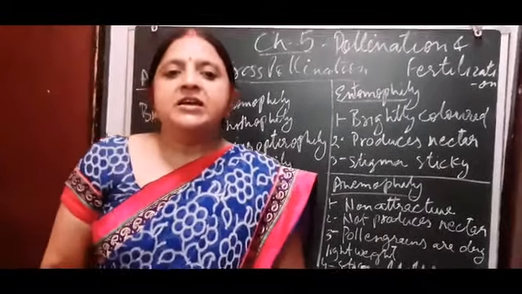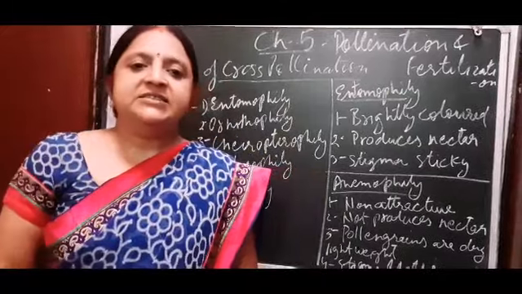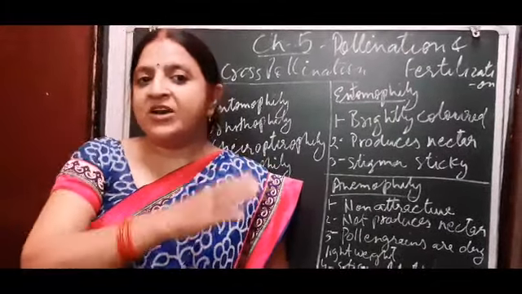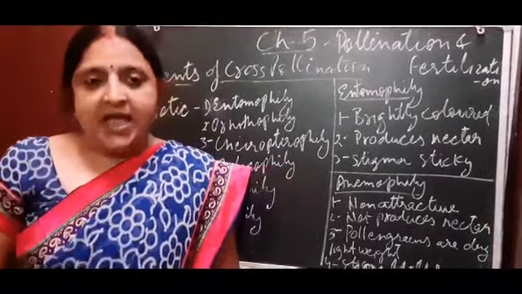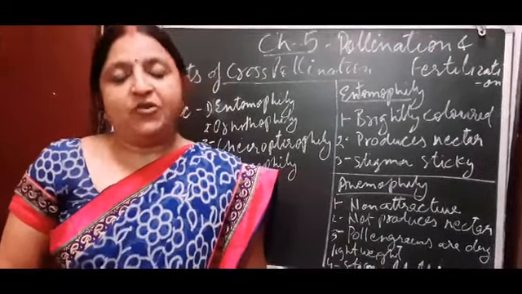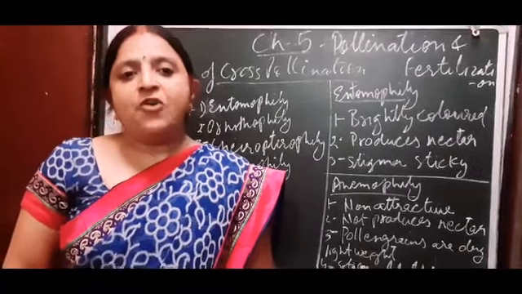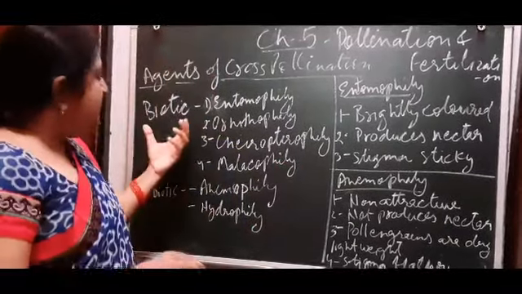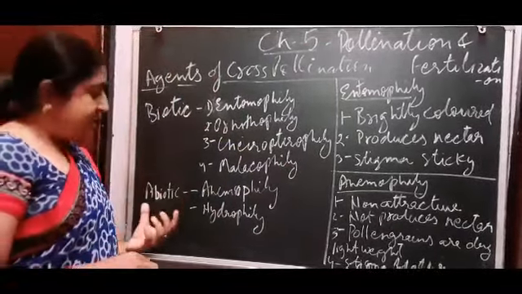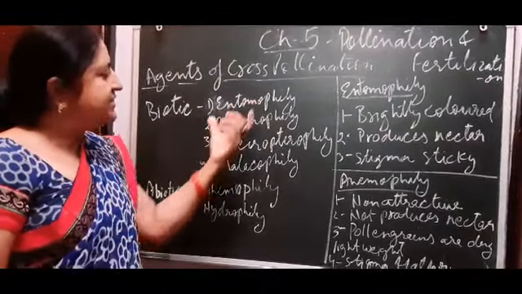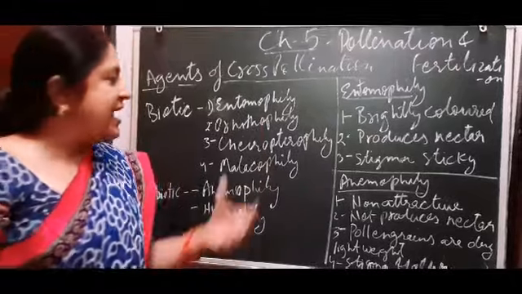Student, we know that cross-pollination needs the transfer of pollen grains from one plant to another plant. And we all know that pollen grains are not capable of movement, of locomotion. For this, they need agents. So, there are two types of agents, biotic and abiotic agents. And in the biotic agents, the first is entomophily.